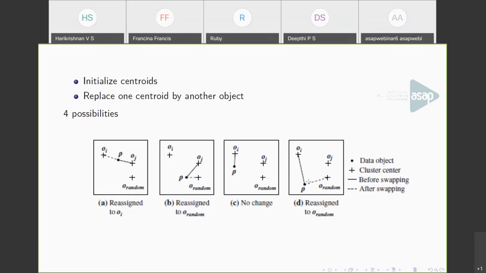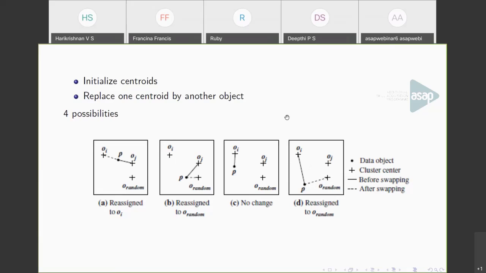The final case is that OI and OJ are the initial centroids, P is initially assigned to OI, and we picked a point O random. We found that P is closer to O random than OI, so P gets reassigned to O random. This is the fourth case. So these are the four possibilities that arise when we replace one centroid by another object.